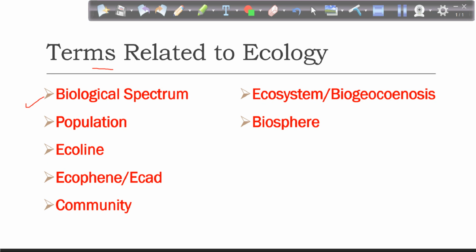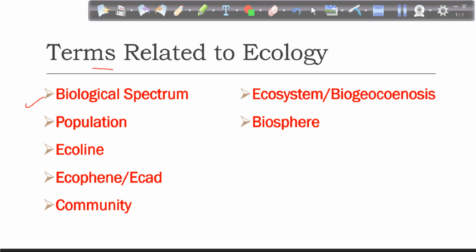Similarly here, we are talking about hierarchy, we are talking about levels. So here biological spectrum means the various levels of biological organization. For example, we start right from the genes, that is the smallest level of an organism. Then we move on to protoplasm, cells, organs, organ systems, organism. Different organisms at a particular place comprise a population.